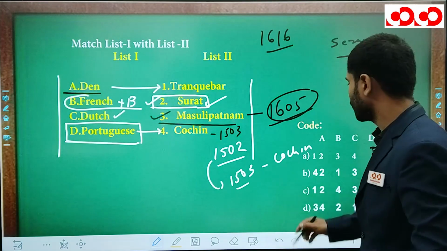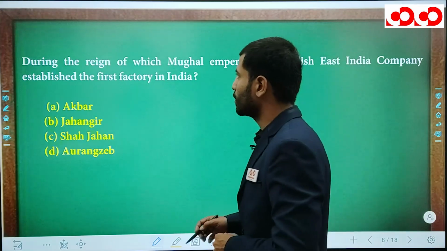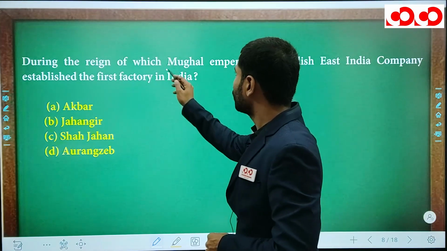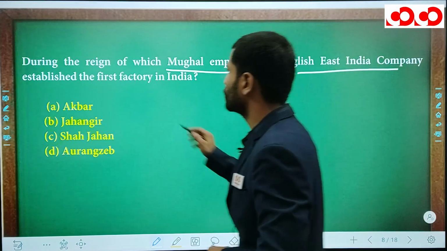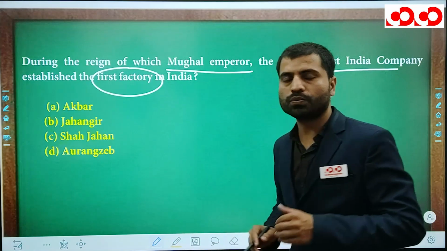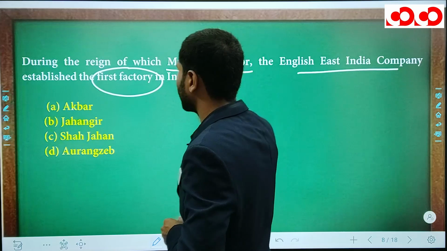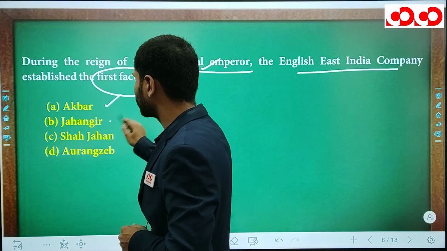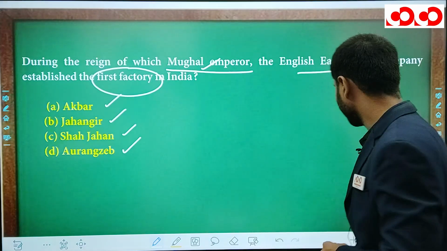Okay, so here is the answer. Moving to the next question: during the reign of which Mughal emperor did the English East India Company establish its first factory? In this question, you don't have to tell which was the first factory of the English. You have to tell during the reign of which Mughal emperor, whether it was Akbar, Jahangir, Shah Jahan or Aurangzeb. Okay, so we are going to find the right answer.